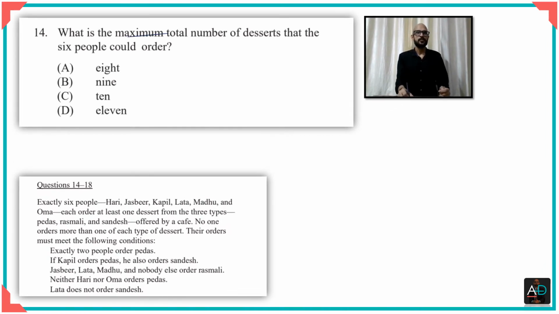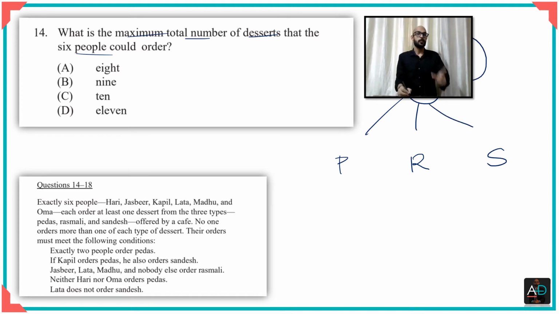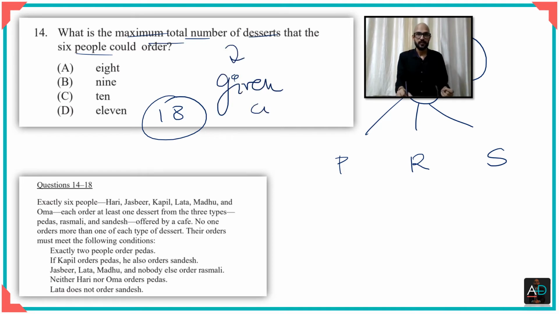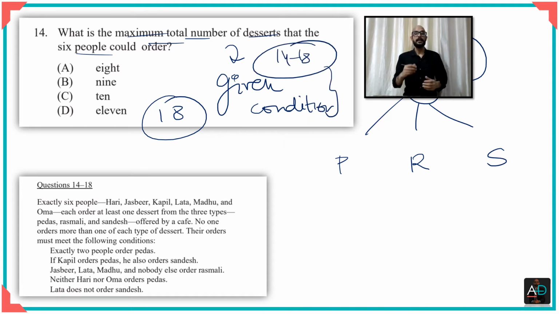What is the maximum total number of desserts that 6 people could have ordered? Okay, so as you know, there were pedas, there are rasmalai and there are sandesh. There are 6 people. Suppose each one of them had ordered one each. That would have made it a total of 18. But this is not the kind of answer you're looking at. You might have been expecting 18 here. That is the numerical possibility, of course. But what you're trying to say here is, what is the maximum given the conditions, right? So once you apply the conditions that were given, what is the maximum? So let's find that out.